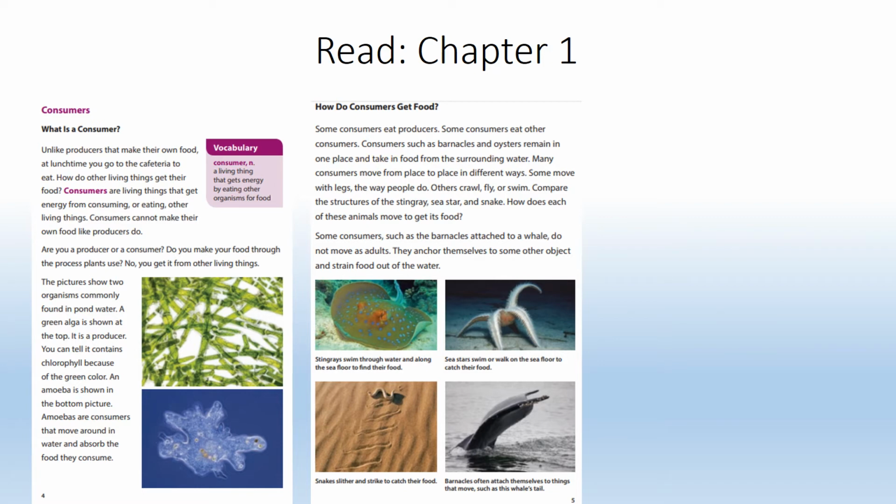The stingray swims through the water and along the sea floor to find its food. Sea stars swim or walk on the sea floor to catch their food. Snakes slither and strike to catch their food. And barnacles often attach themselves to things that move, such as a whale's tail.